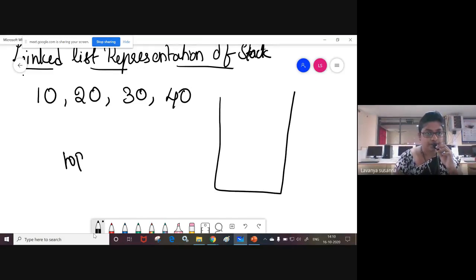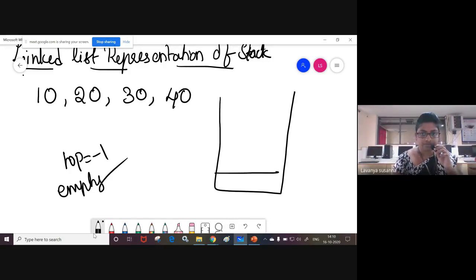Initially top equal to... here I am explaining array representation. Already you know this. Later I will explain linked list representation. Initially top equal to -1. Remember, when top equal to -1, that means the stack is empty.